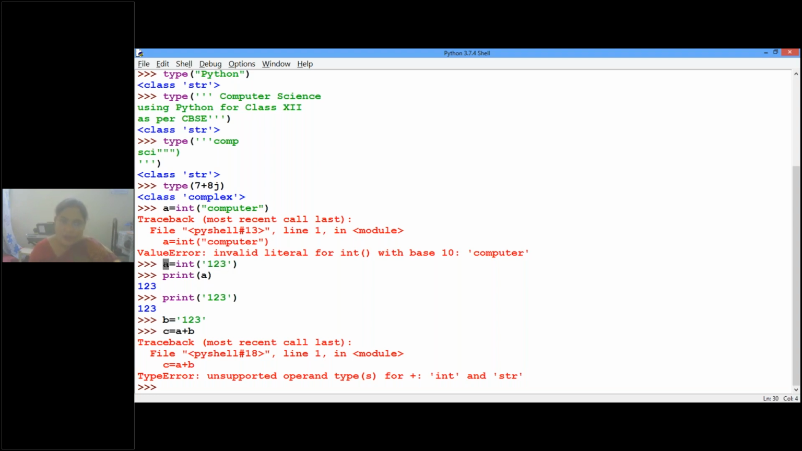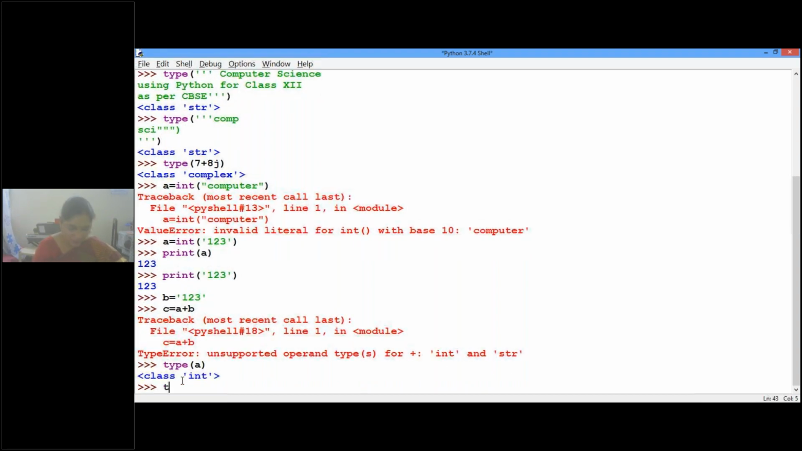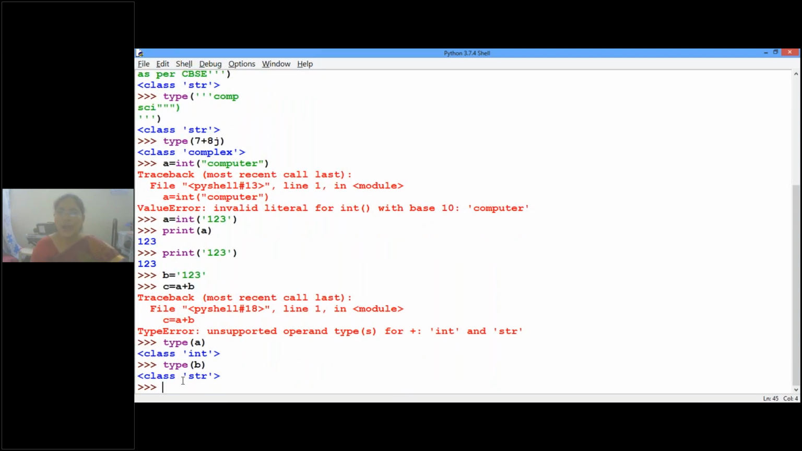Now, A is what type of data? A is integer. See, type of A is int. What type of data is B? B is string. So how can you add? Though the value looks same, 1, 2, 3, 1, 2, 3 only. But A value is already converted using int function to an integer type. But here B value is not converted to integer. It is the string type. So you cannot add a string to an integer. Both are not compatible for addition operation. Is it clear?